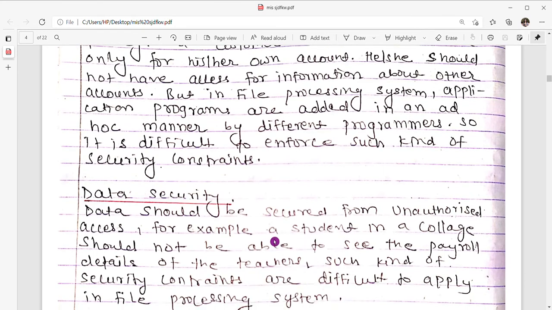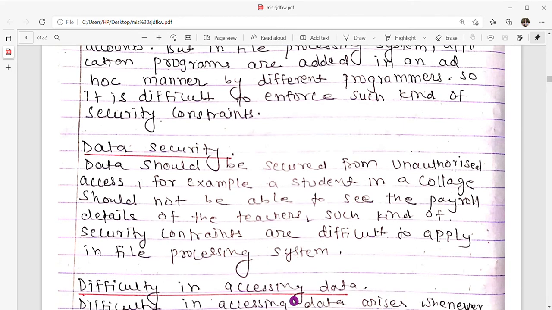And now next one is data security. Data should be secure from unauthorized access. For example, a student in a college should not be able to see the payroll details of the teachers. Such security constraints are difficult to apply in a file processing system.